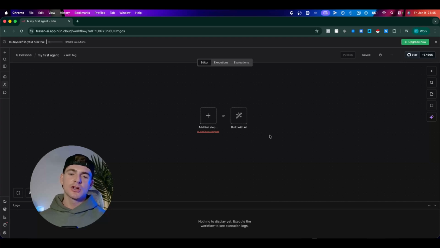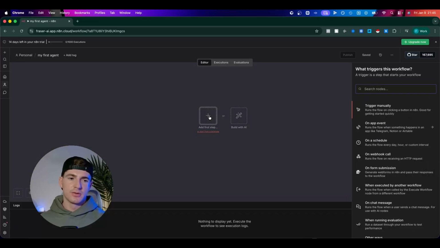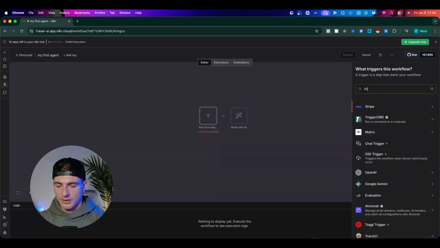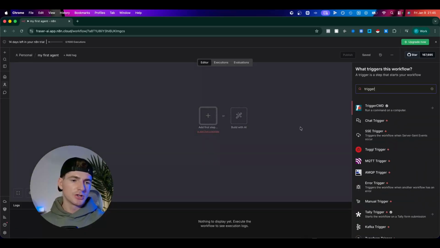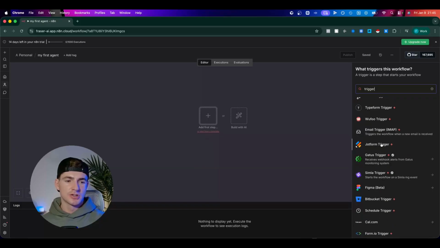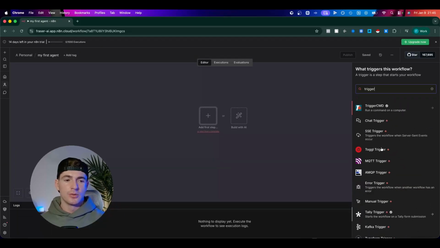So every single workflow which you create, whether that be an agent or an automation, needs to start with a trigger. Now, a trigger is what kicks the workflow into action. So what we need to do is add a first step. Now, if we do that, that's going to open up the node panel. And if I type in trigger, you're going to see a list of all the different types of triggers which we can add. Now, what we're going to be using is a chat trigger.